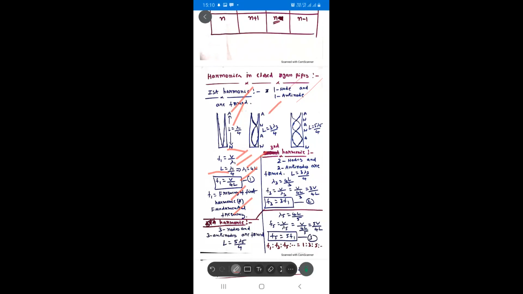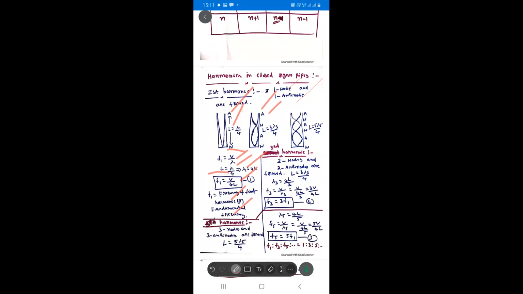See, students, in closed organ pipes, not all harmonics form. Only odd-numbered harmonics form, but all overtones form. The next harmonic in the closed organ pipe is what? Third harmonic.